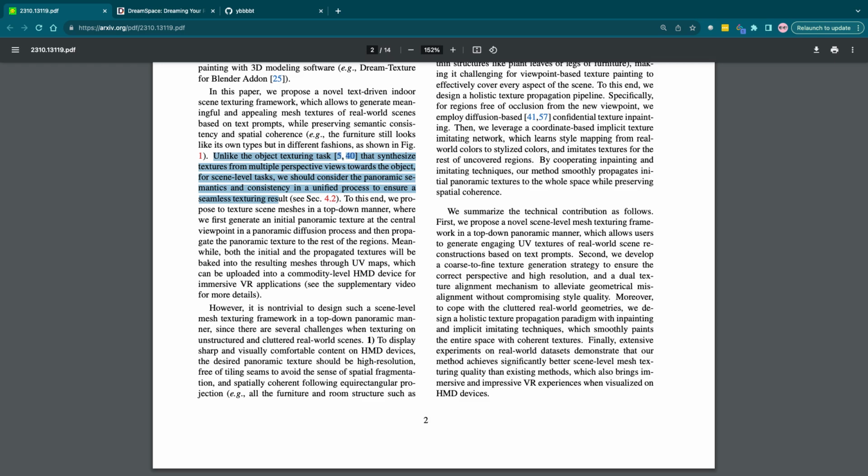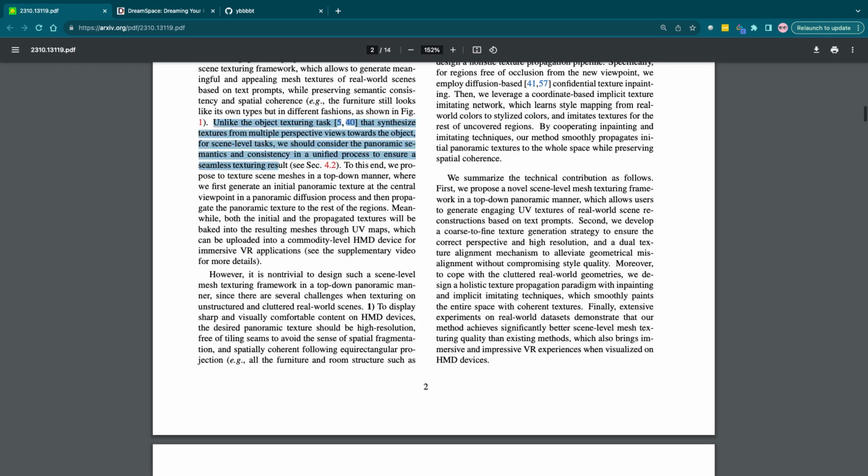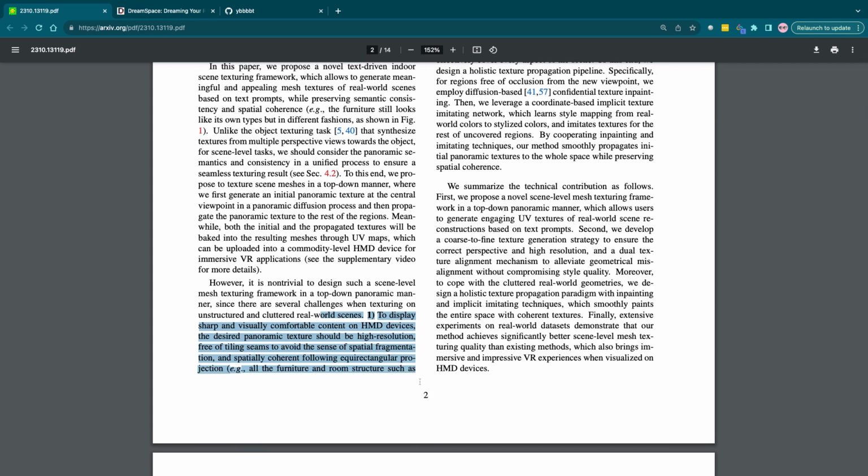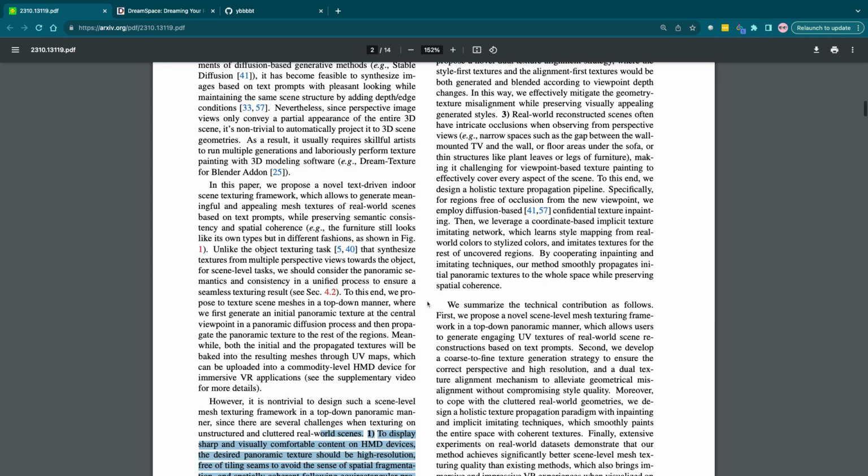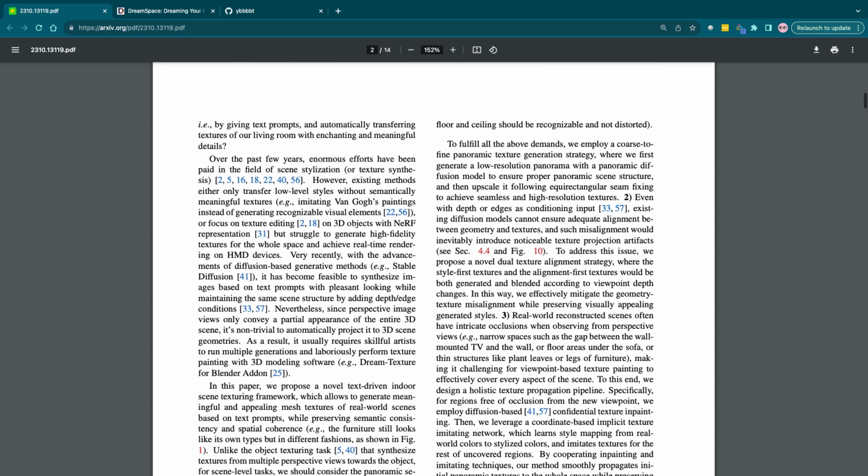There are some challenges when texturing unstructured and cluttered real-world scenes. To display sharp and visually comfortable content on HMD devices, the desired panoramic texture should be high resolution, free of seams to avoid the sense of spatial fragmentation, and spatially coherent following the equirectangular projection. All of the furniture and room structure, such as the floor and ceiling, should be recognized and not distorted.